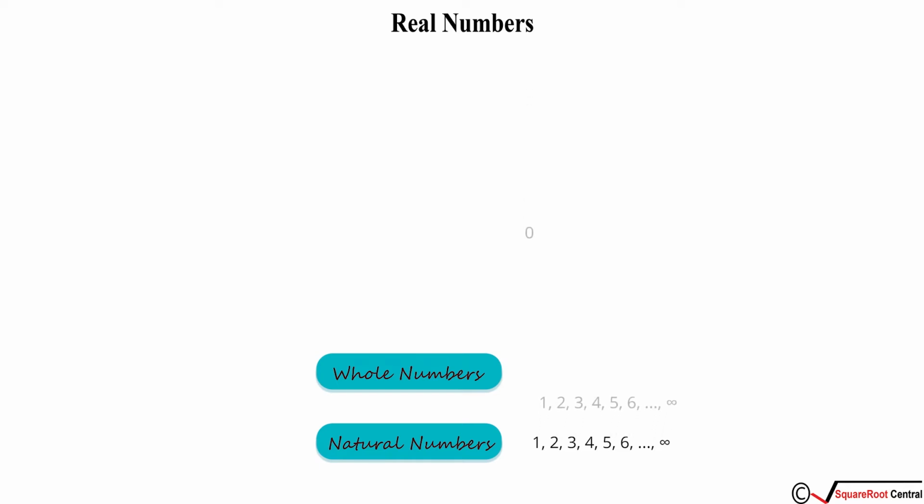Now as you can see, the next kid is already on your screen. Did you check what is missing in natural numbers? Yes, you're right, the number 0. If you add the number 0 to all our positive numbers, that set together is called whole numbers. So whole numbers is nothing but the set of all positive numbers including 0.